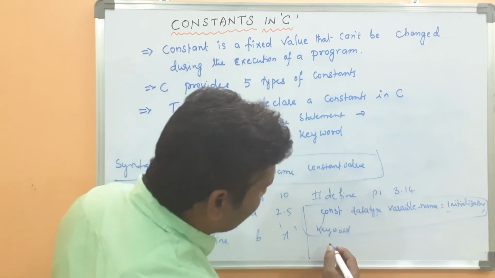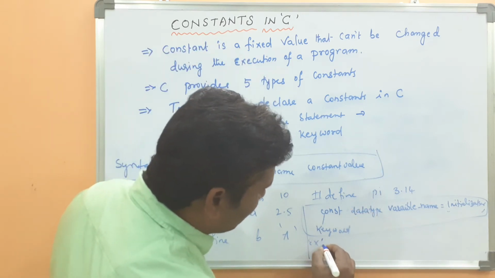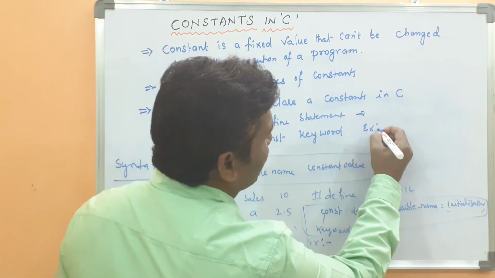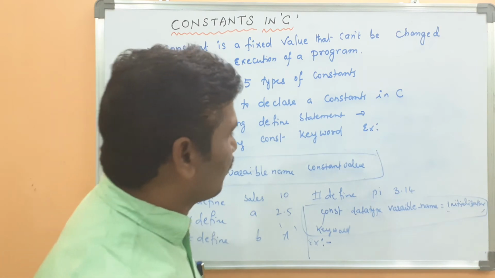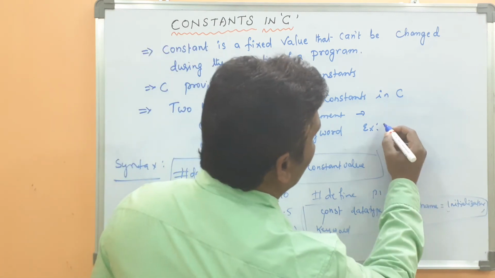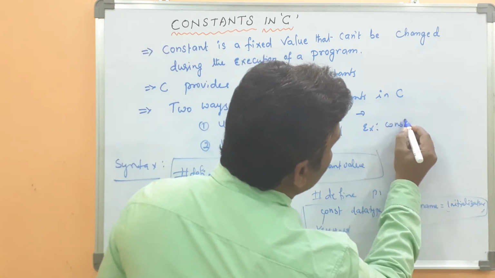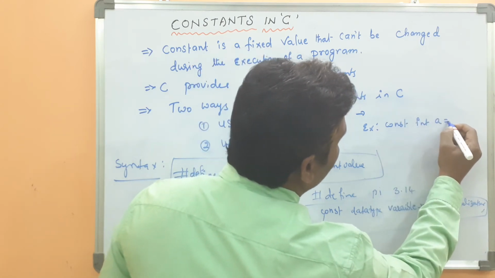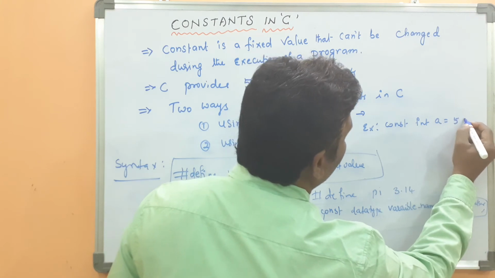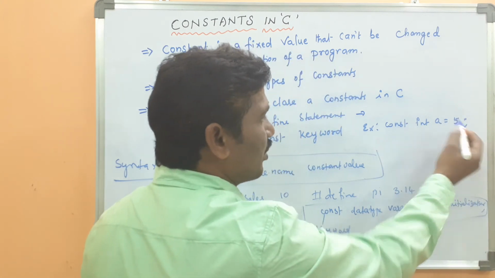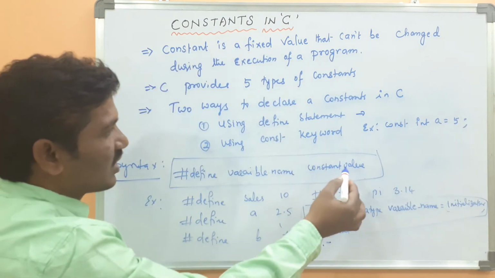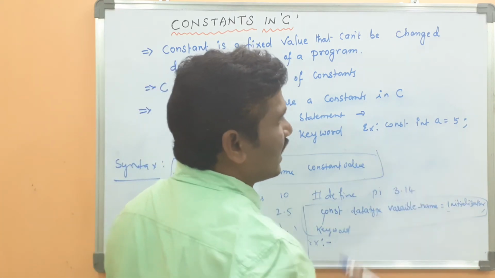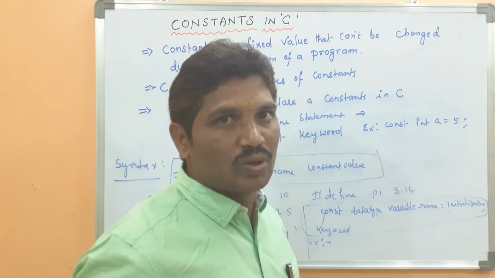As for the syntax, I will write some examples. const int a equal 5. Here we should use the semicolon. In case of defined constant, we didn't use any semicolon, but in case of constant keyword, we should use the semicolon.